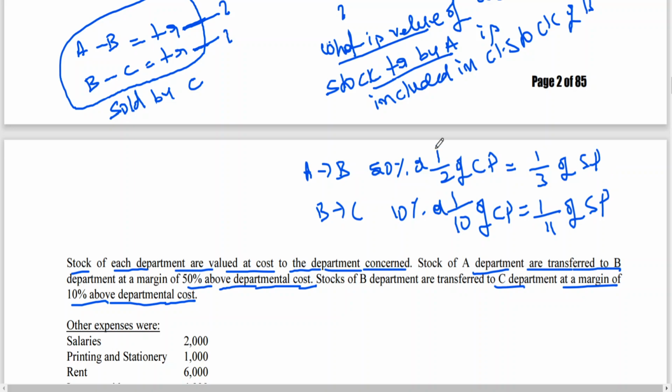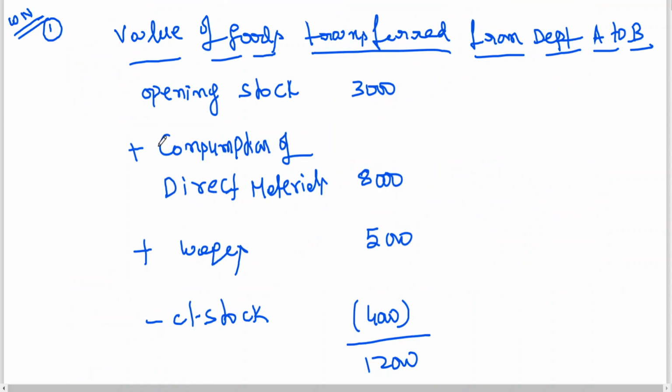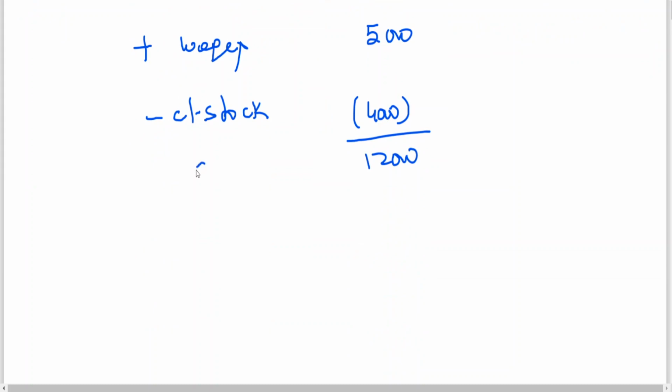Okay, but this is for unrealized profit. Percentage is important for unrealized profit. Clear? But here, this is cost price, no? Now plus profit. The reason why I need a selling price, my dear friend, is that I need selling price in order to remove the unrealized profit.